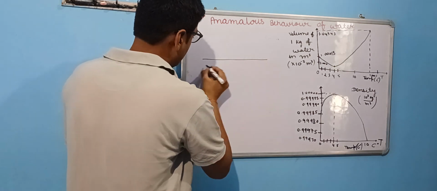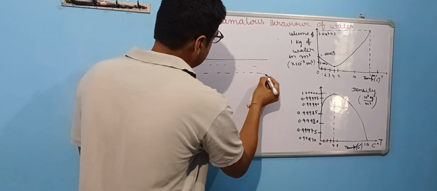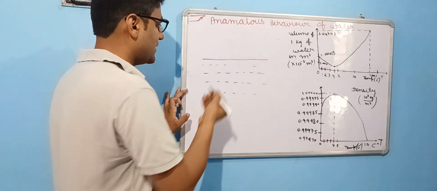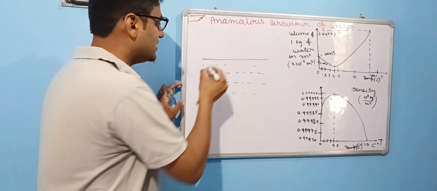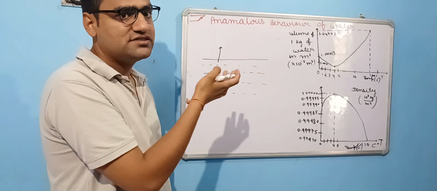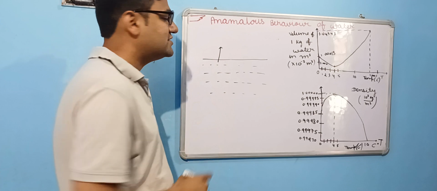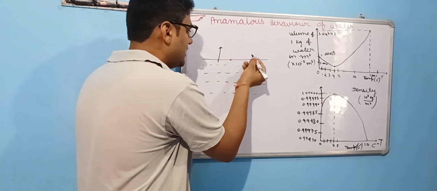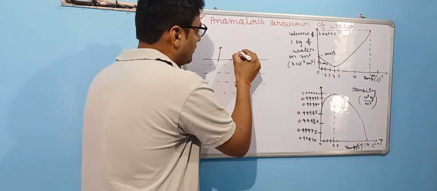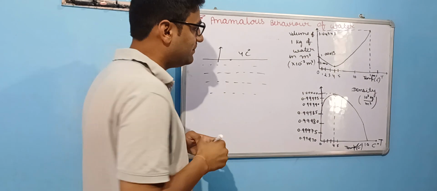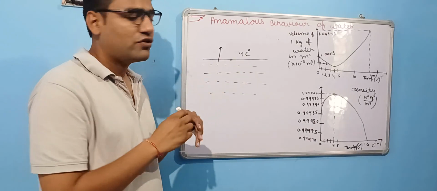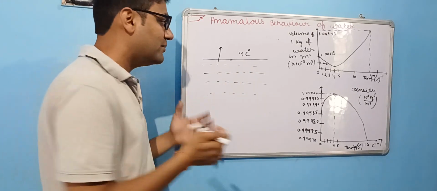In winter, when the outer temperature is 0 degrees Celsius, minus 10, minus 20 degrees Celsius, the surface will start losing its heat to the atmosphere, and its temperature, which was earlier maybe 10 or 20 degrees Celsius, will come down to 4 degrees Celsius, where it is highly dense. So when the upper layer of water is at 4 degrees Celsius, it is maximum heavy.